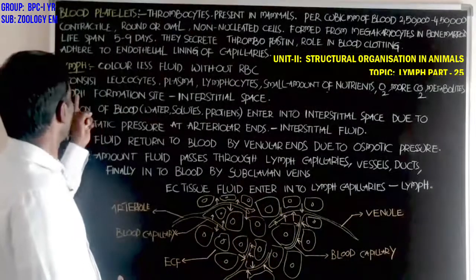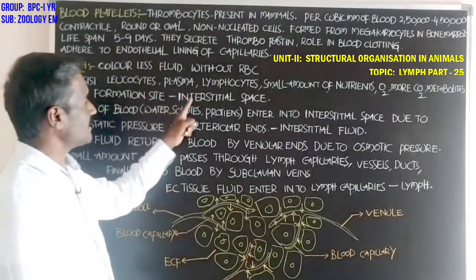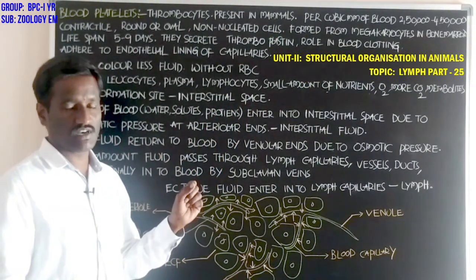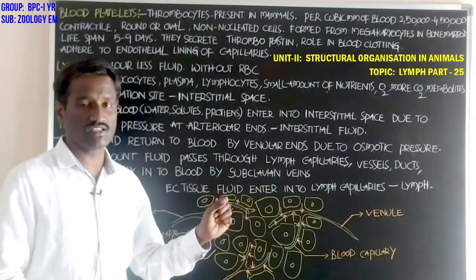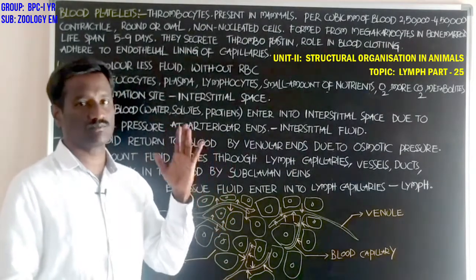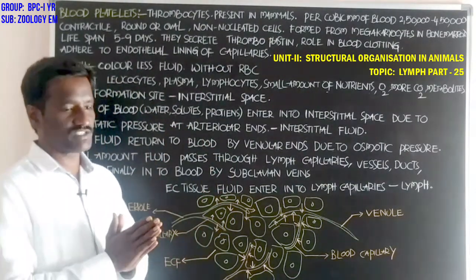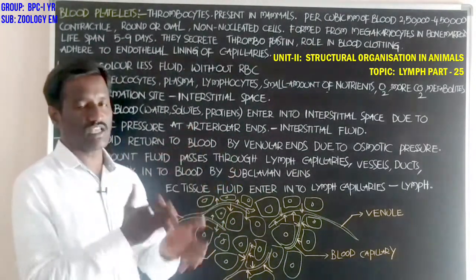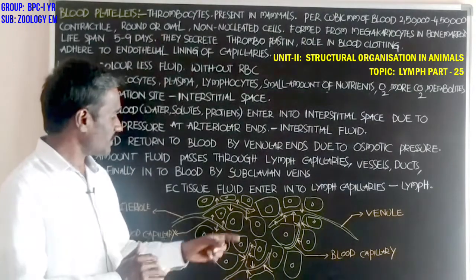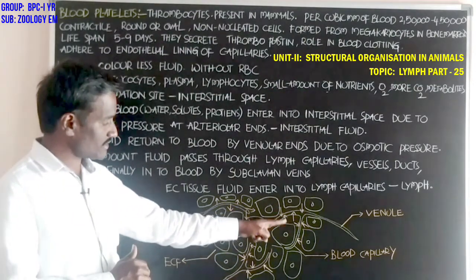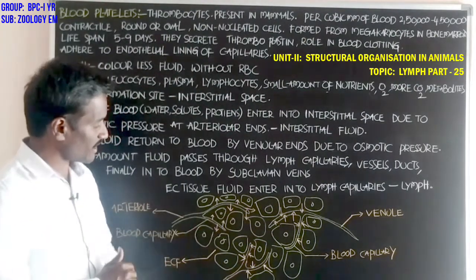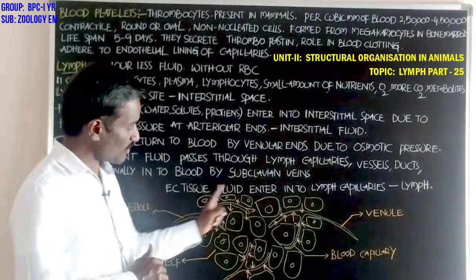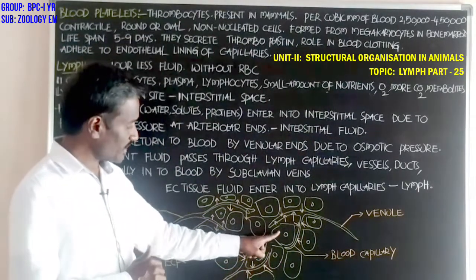Students, the lymph formation site is the interstitial space. Lymph is formed at the region called interstitial space. Interstitial space means the space between the tissue, the space between the cells. If you observe this diagram, this is one of the cells in the tissue, the total tissue region in the body.